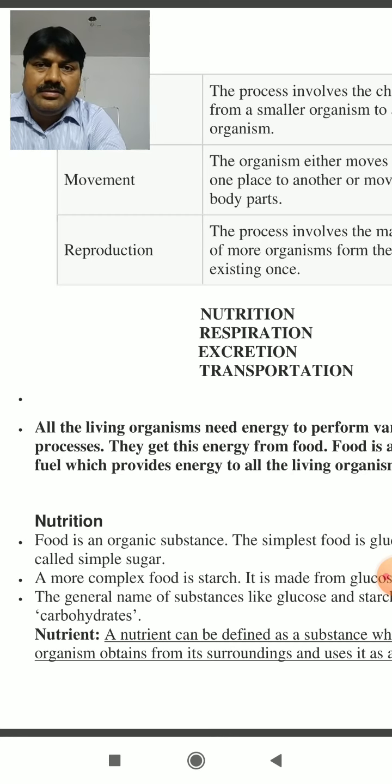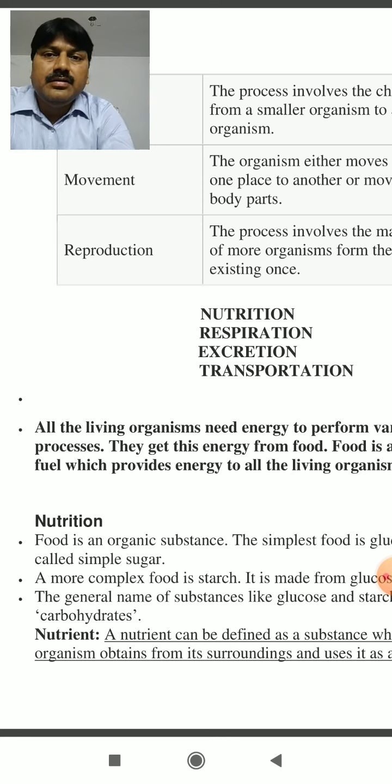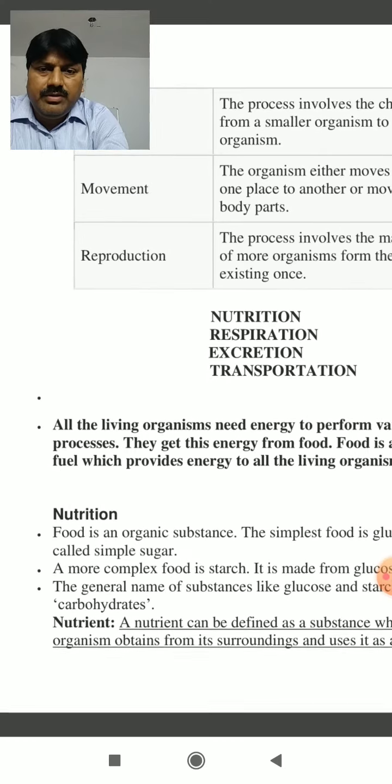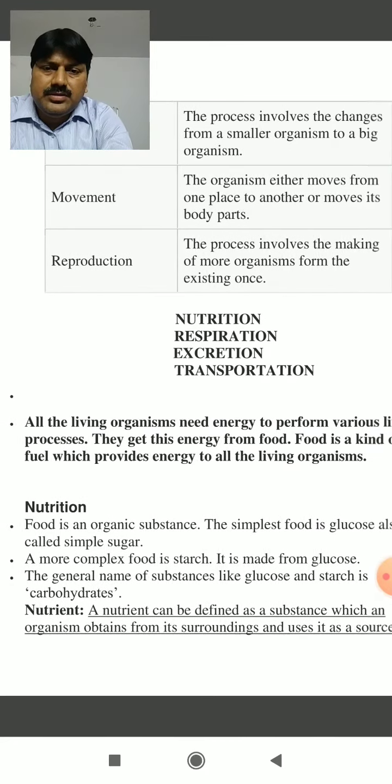In this chapter, we also include certain unicellular organisms like amoeba and euglena, and we discuss all these processes in them. So first of all, today we start our discussion with nutrition.